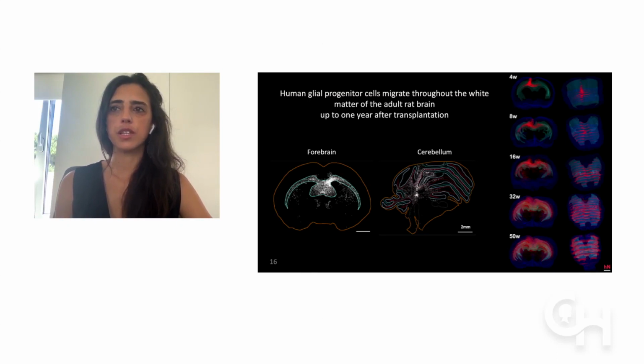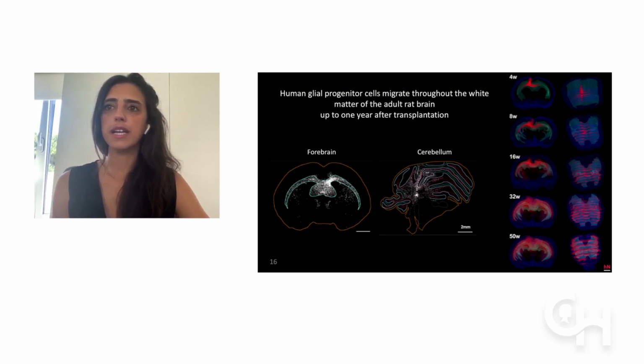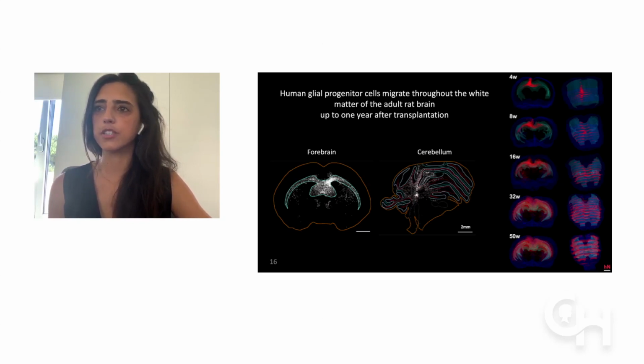We have found, by transplanting the cells at adult age at 1 point in the corpus callosum, that the cells migrate preferentially within the white matter tracts, both within the forebrain and cerebellum, and they continue to expand and migrate up to 1 year after transplantation, as you can see in the image on the right. The red dots are the human cells, in blue is the whole brain, and in green are the white matter structures.